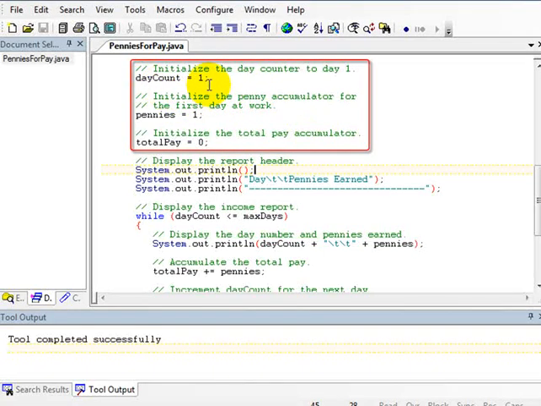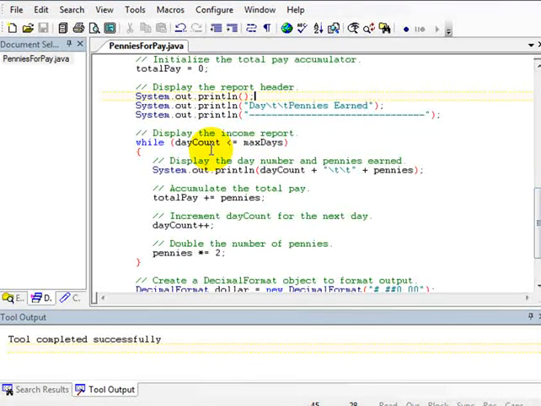Day count, we initialize it to 1 for day 1. Pennies, we initialize it to 1. That's the number of pennies we will have earned on day 1. Total pay, that's our accumulator for the total pay. We initialize it to 0.